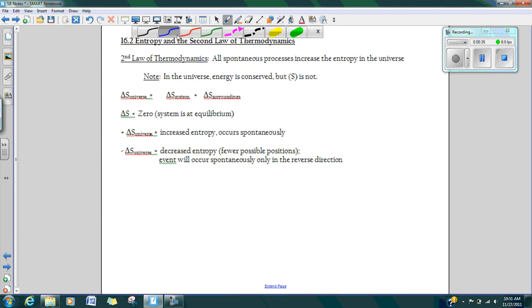Now, the second law of thermodynamics is that all spontaneous processes increase the entropy in the universe. So we're not talking about anything remaining constant anymore. The universe and the energy is conserved, but entropy is not. So in taking a look at this, we need to take a look at our change in entropy in our universe. Remember, we are always talking about the system and the surroundings, and they are going to happen in pairs.